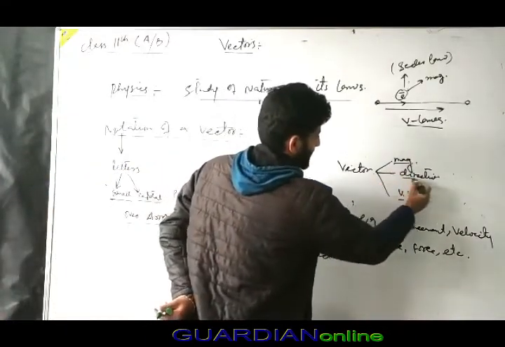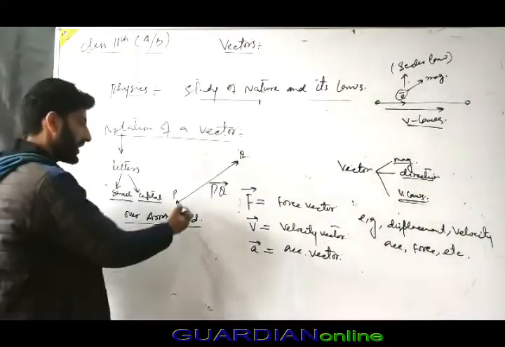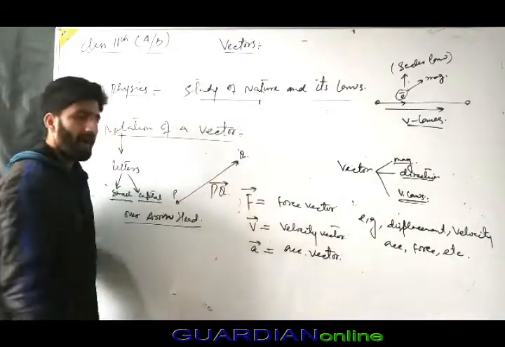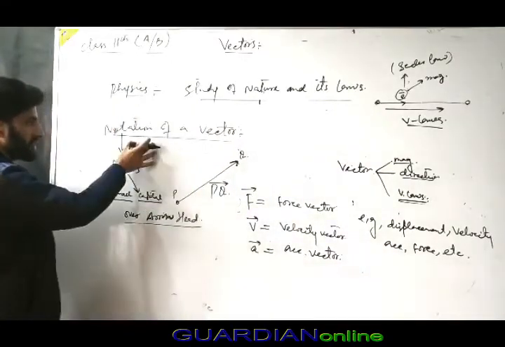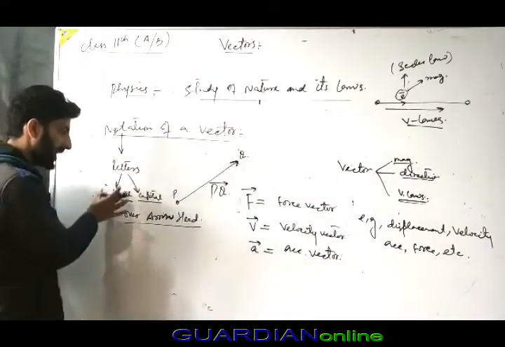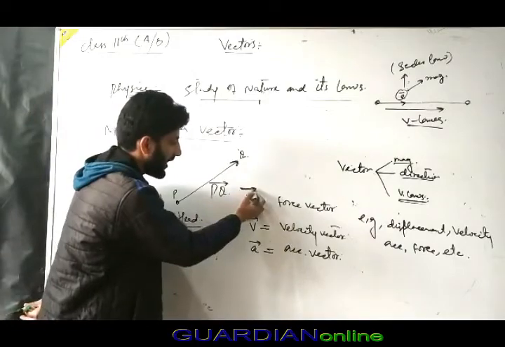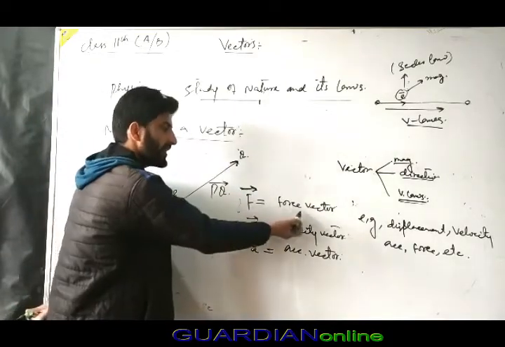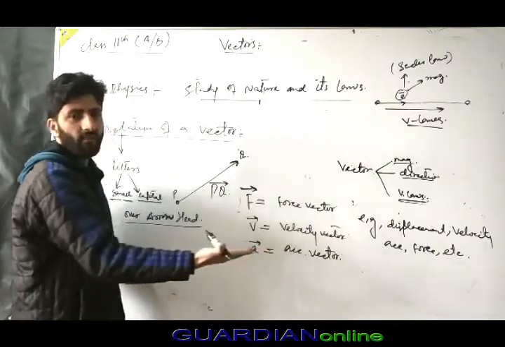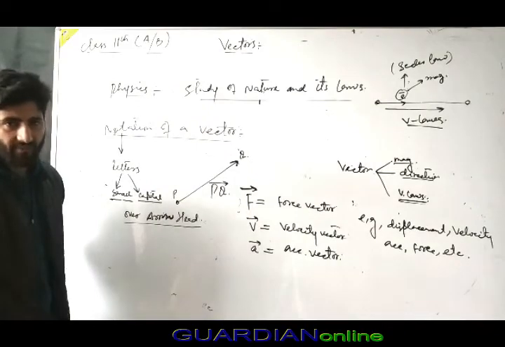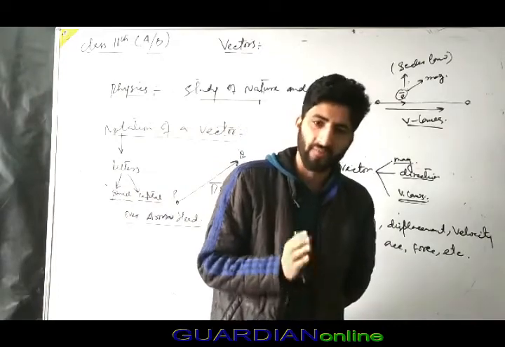Just magnitude and direction. Representation: first, a line segment represents magnitude and the arrowhead represents direction. Notation: a letter, capital or small, with an arrow over it. For example, F is the force vector, v is the velocity vector, a is the acceleration vector, and other vectors can possibly exist. So we conclude the vector representation and notation.